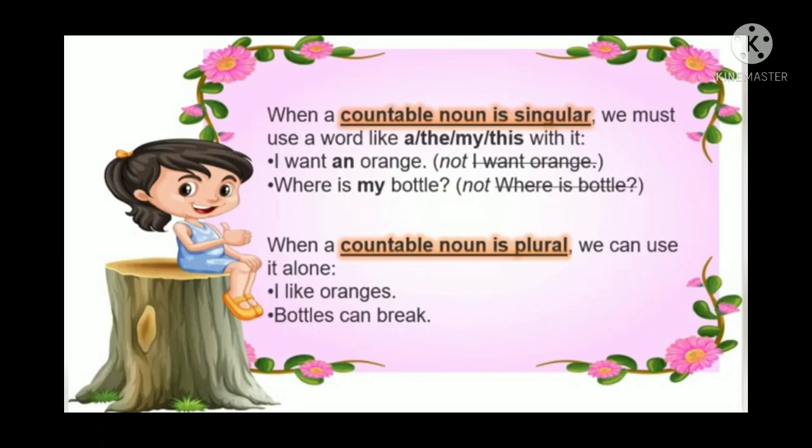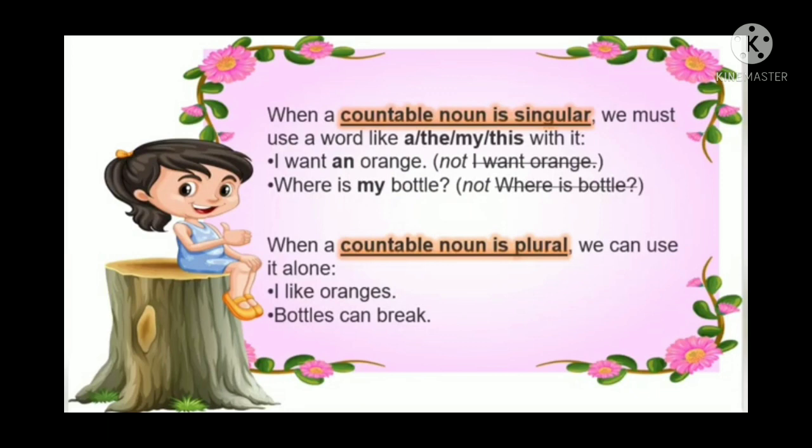When a countable noun is singular, we must use a word like a, the, my, this with it. Like I want an orange. Not I want orange. I want an orange, it would be. Where is my bottle? Not where is bottle. Yes, where is my bottle? So you can see that words like a, the, my, or this can be added when countable nouns are singular